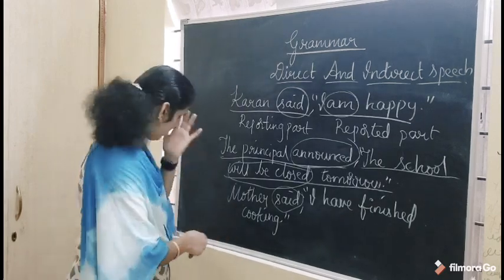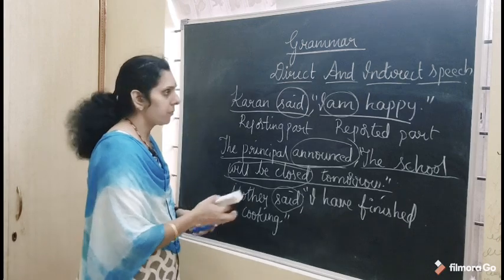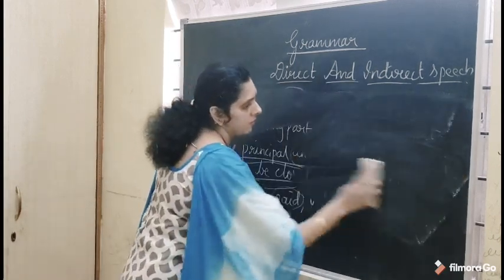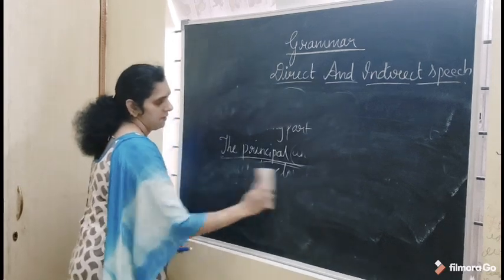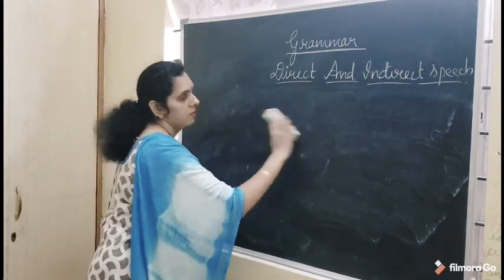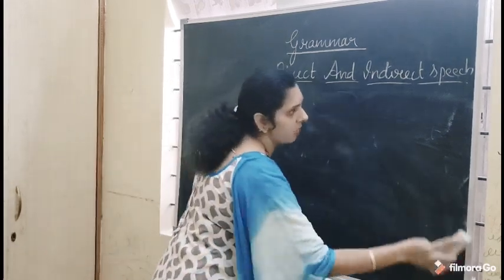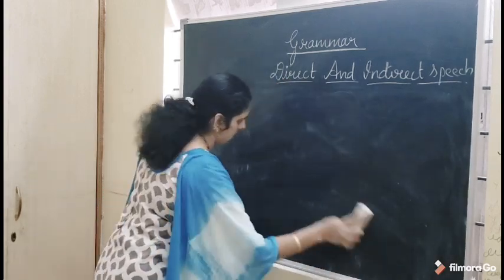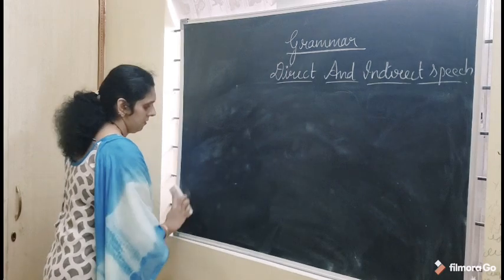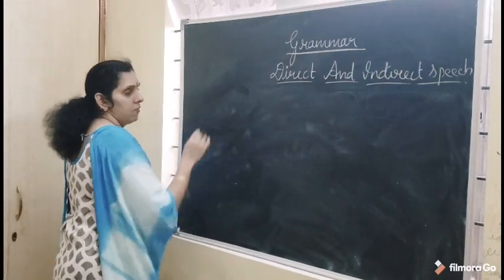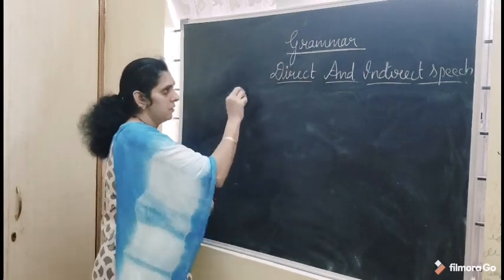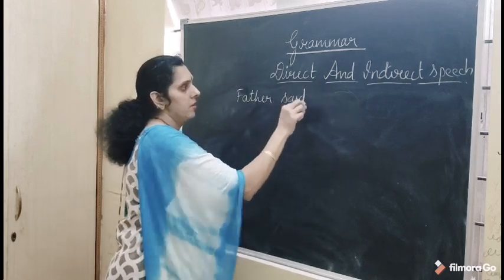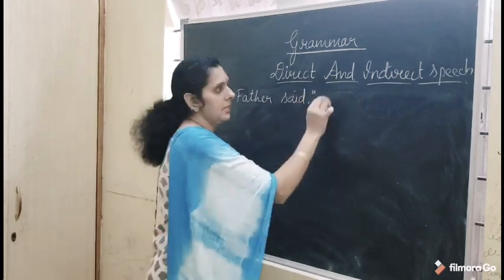Okay, let me take one more example here. Father said, "I am writing a letter."